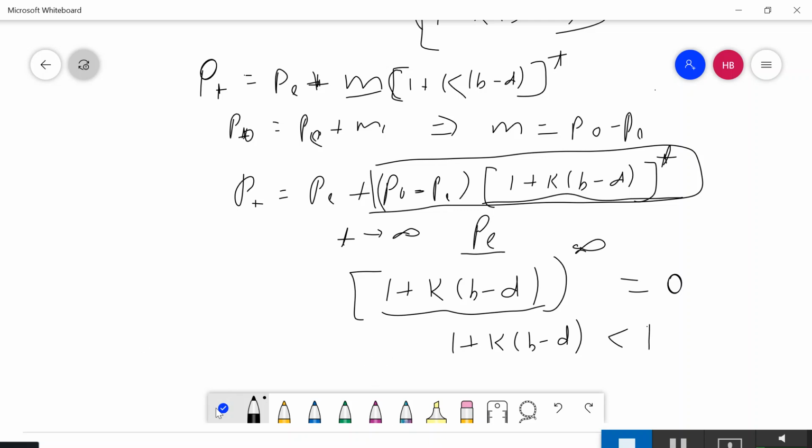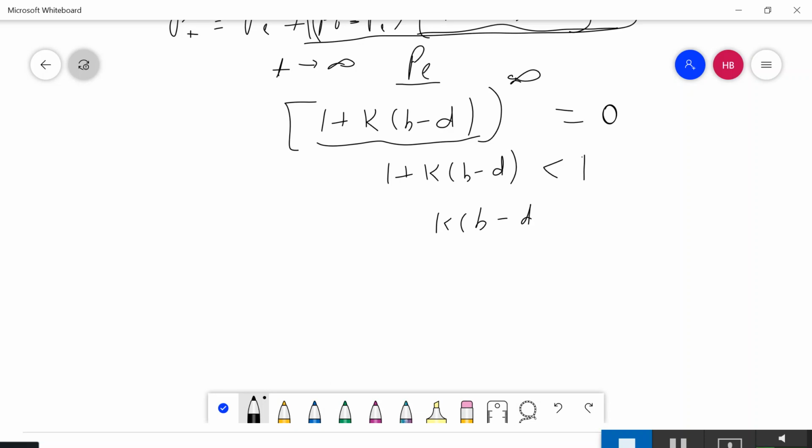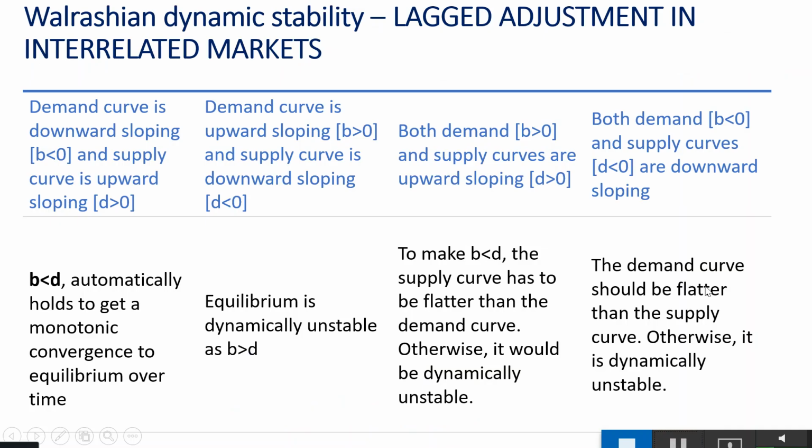Now, if that is less than 1, that means k(b − d) has to be less than 0. If you take 1 from 1 here, that means your b has to be less than d. That is the condition for Walrasian dynamic stability: b has to be less than d. So now we saw the condition after deriving mathematically how Walrasian dynamic stability is achieved.